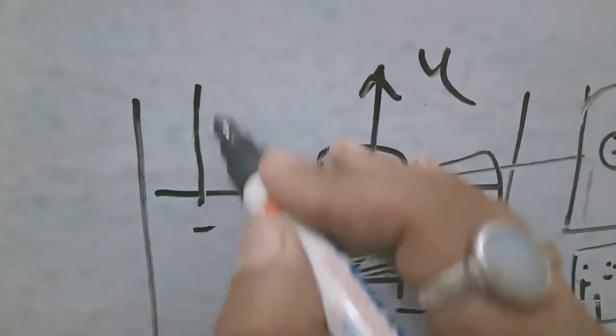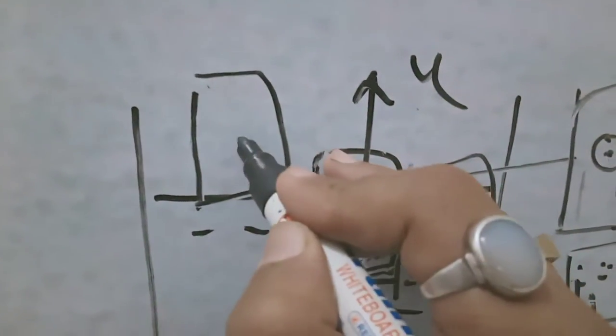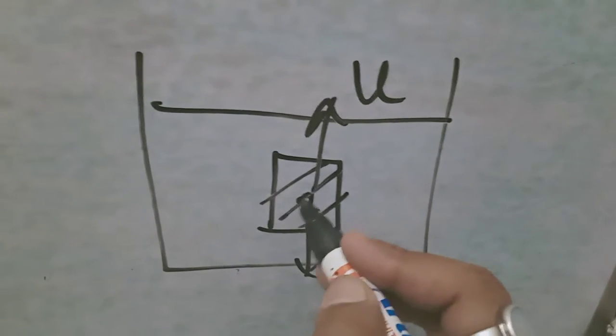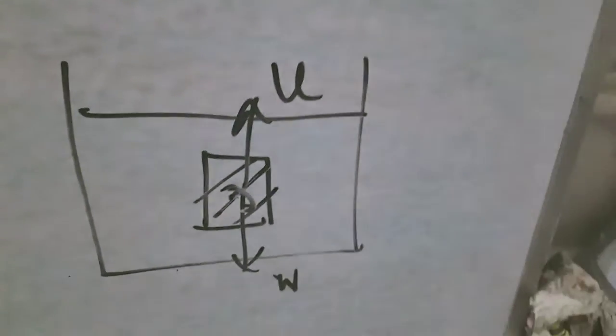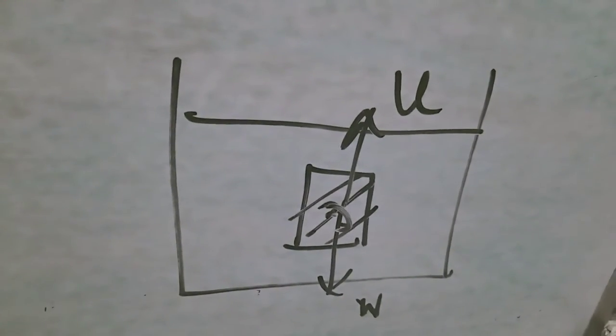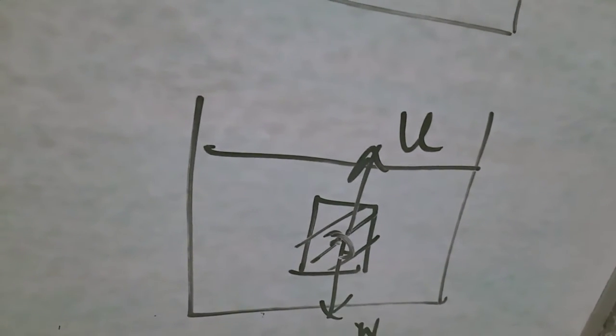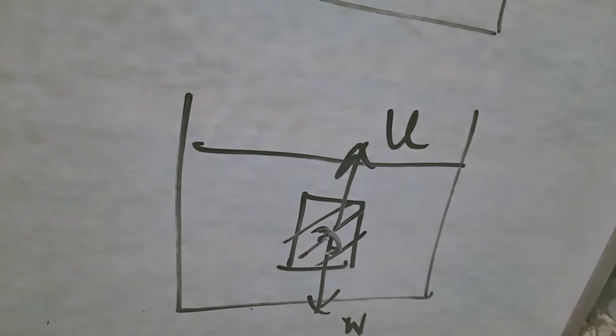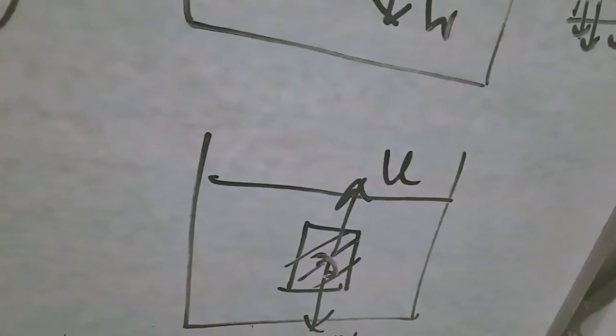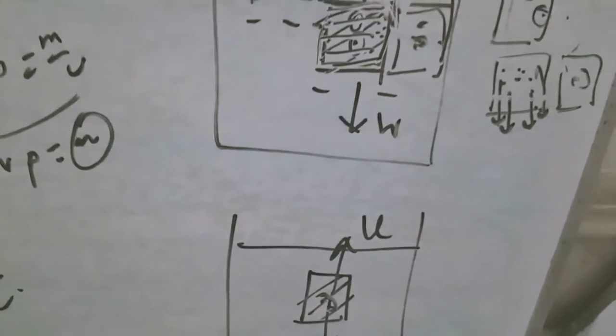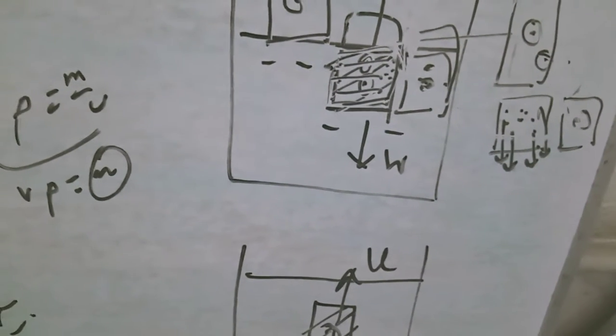But if a body is floating in this manner, then the center of gravity and the center of buoyancy coincide. When a body is immersed in a liquid, it experiences an upward buoyant force exerted by the liquid. From Newton's third law again, the body should also exert an equal and opposite downward force on the liquid.